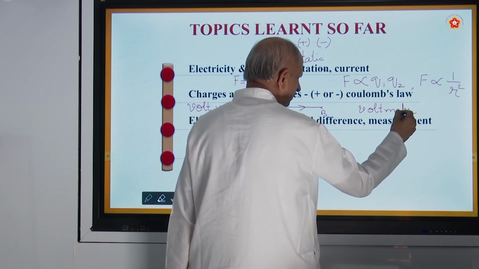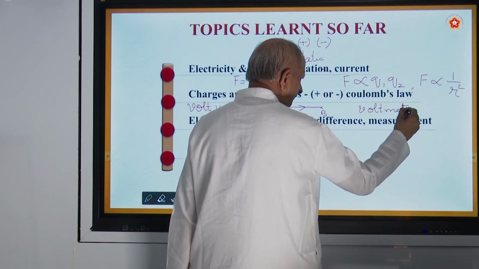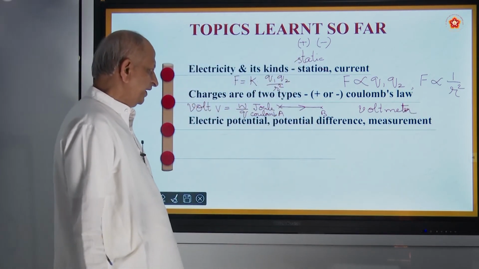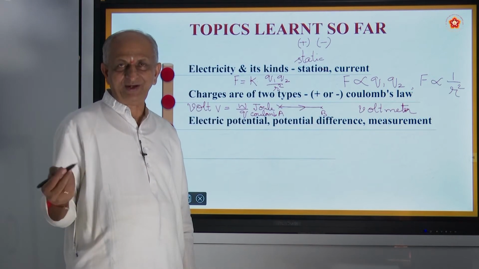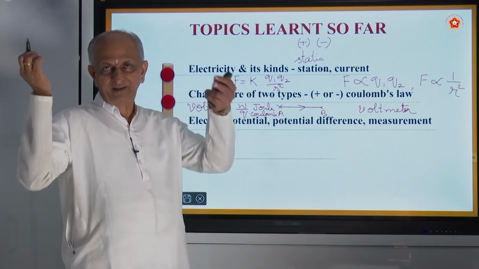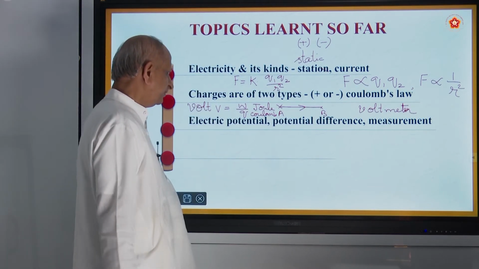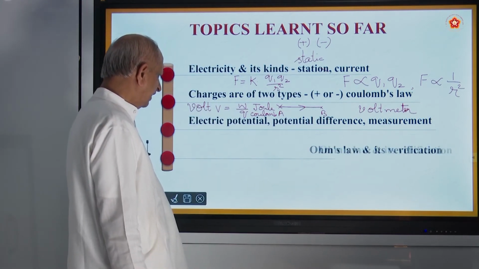Voltmeter. This is a device which shows the voltage. In your language you call it voltage. Today voltage is very high, voltage is very low, we say. So this also we have studied in the previous class.